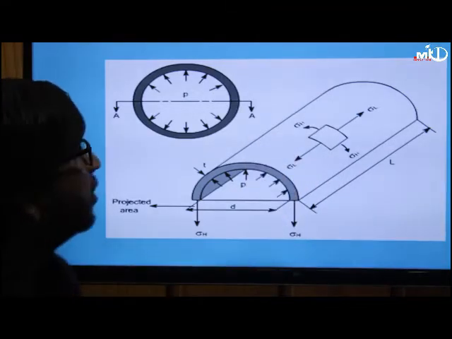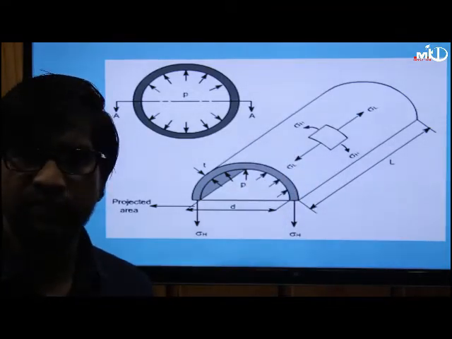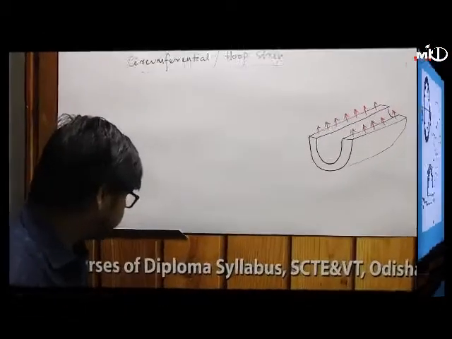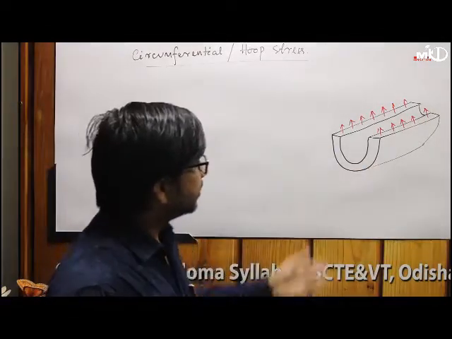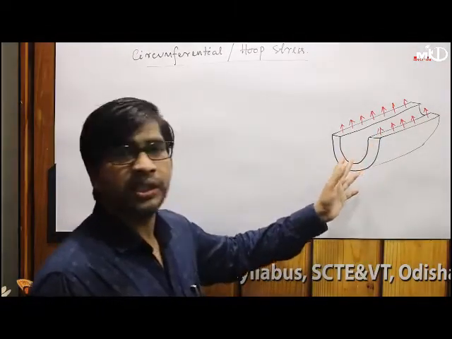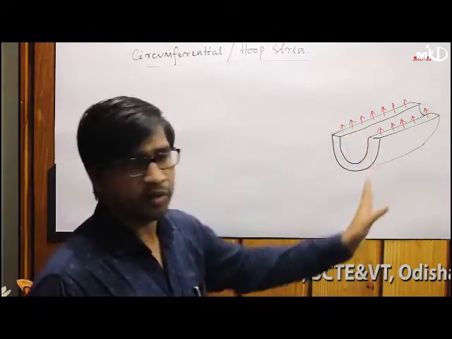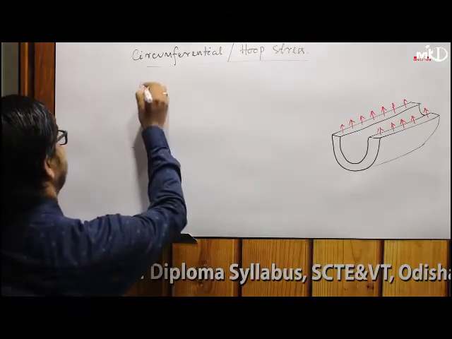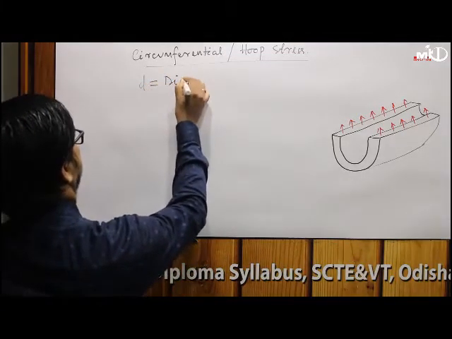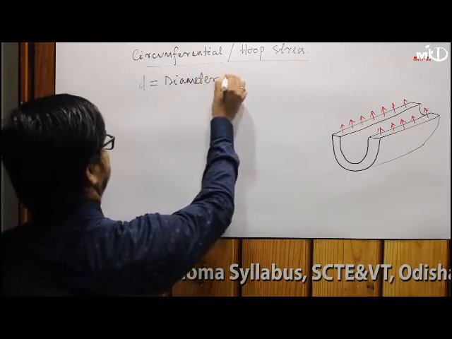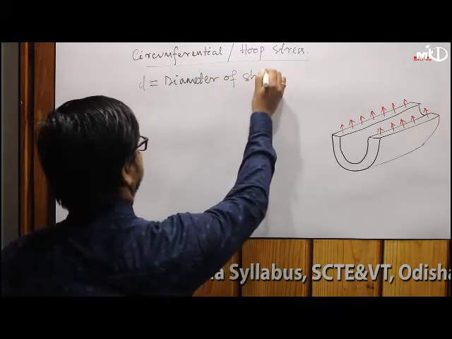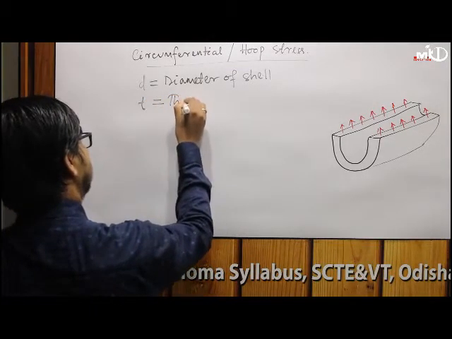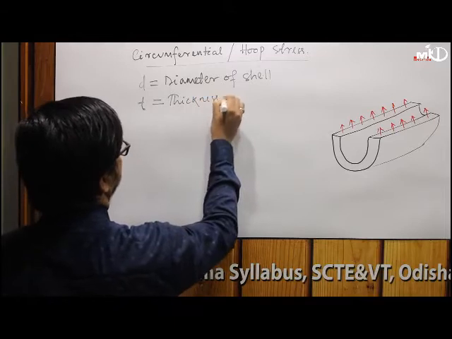So let's see how the stress is derived. See, this is the half of the boiler shell after failure. The other half I have not shown here. So let the diameter of the shell be D. D equal to diameter of shell, and T, small t, equal to thickness of the shell.